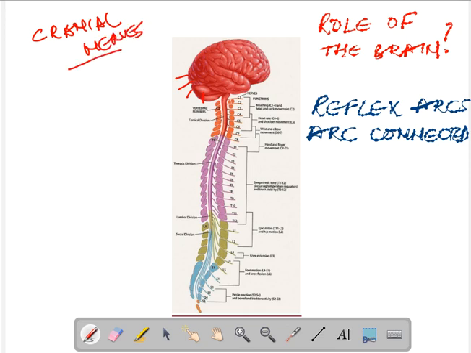Now cranial nerves and spinal nerves both are involved in a variety of reflex actions. Only that particular arc is usually involved which is closest to the site of the stimulus.